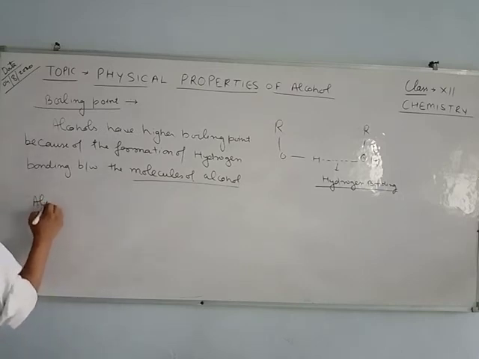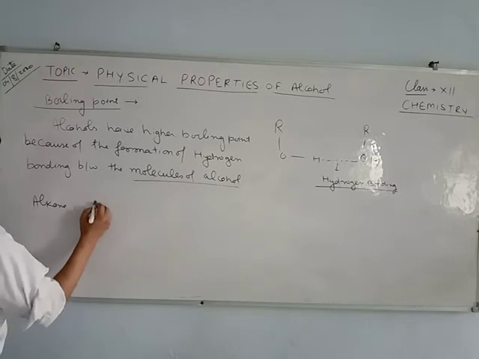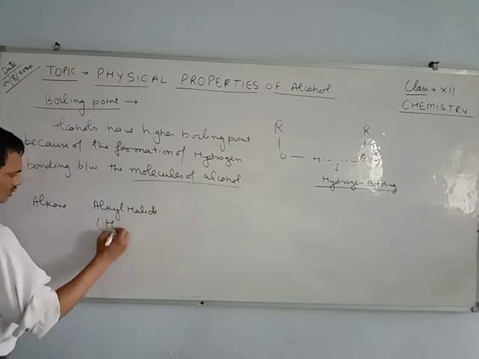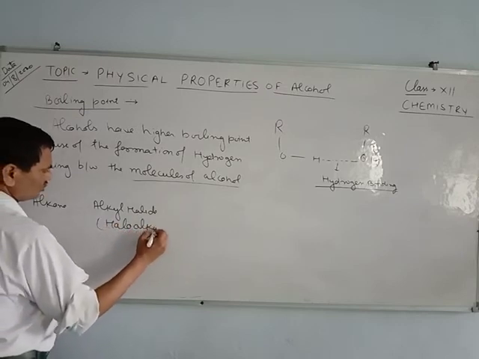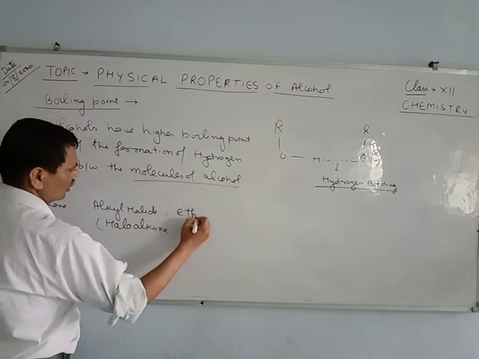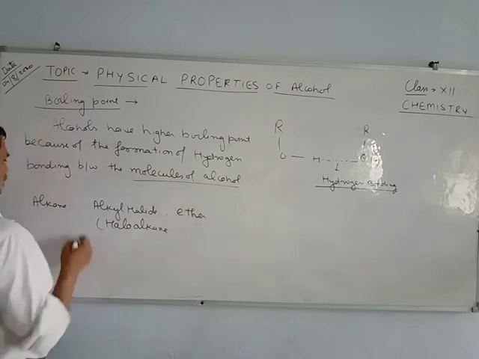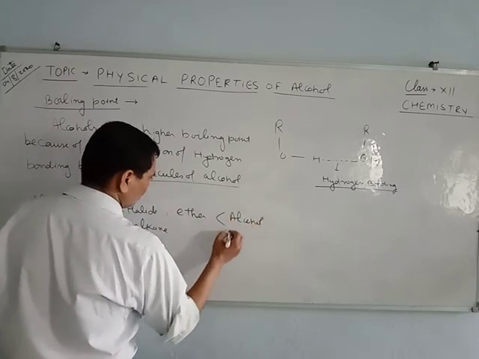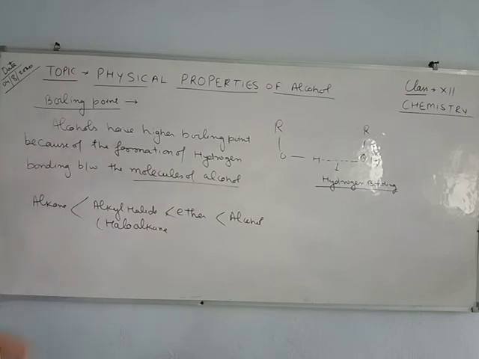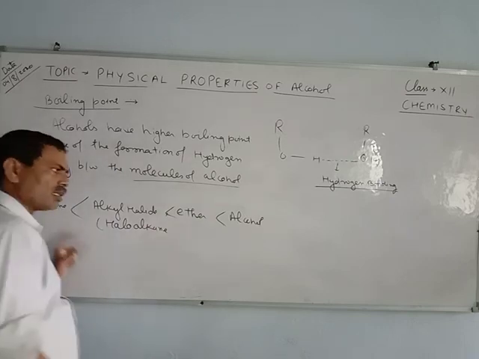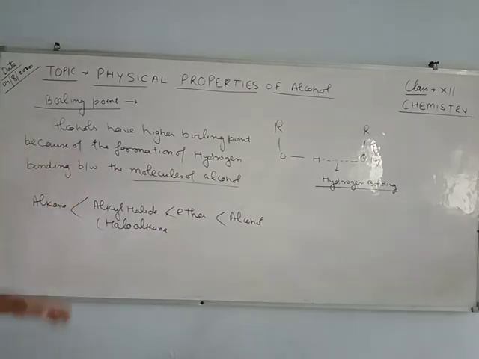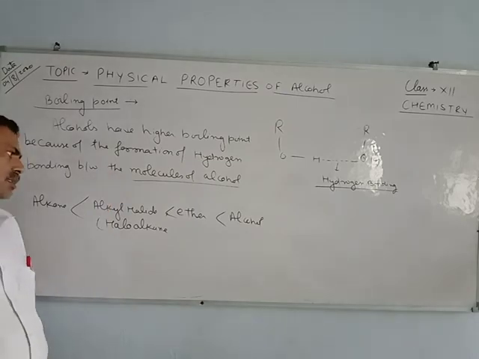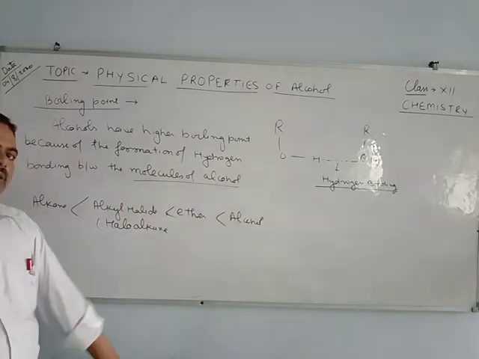You can say alkane, alkyl halide or haloalkanes, or ether, or alcohol. Alcohols have the higher boiling point. Alkanes have the least boiling point, and when we compare the boiling point between haloalkanes and alcohol, haloalkanes have less boiling point, alcohol has more boiling point.